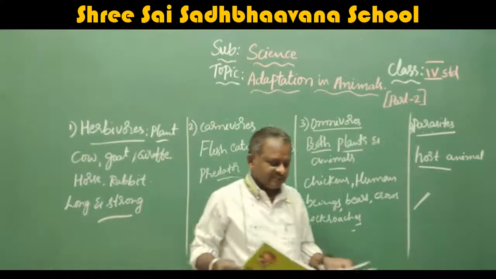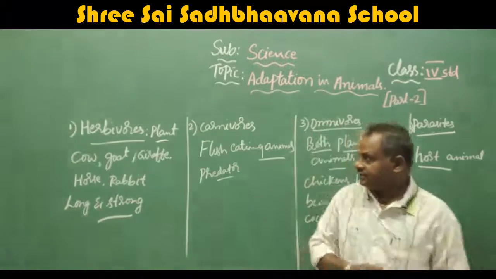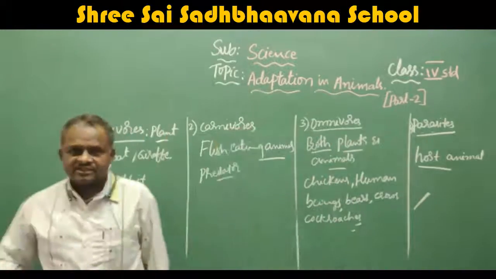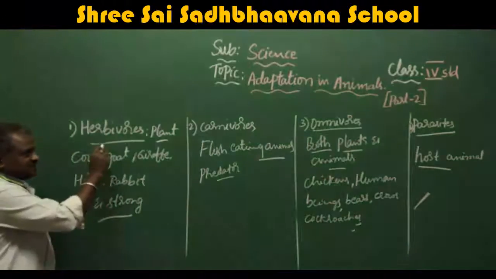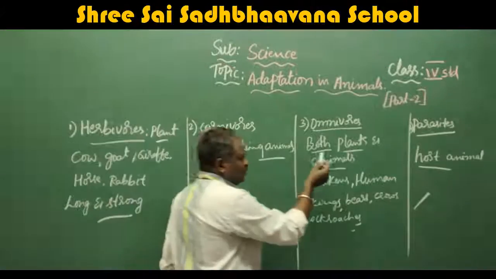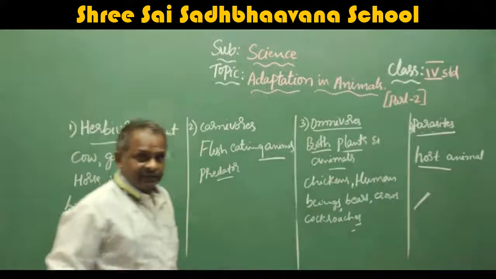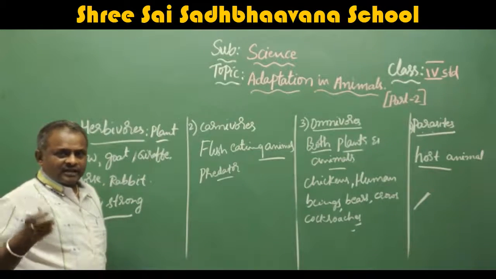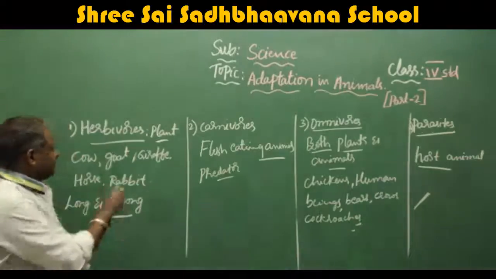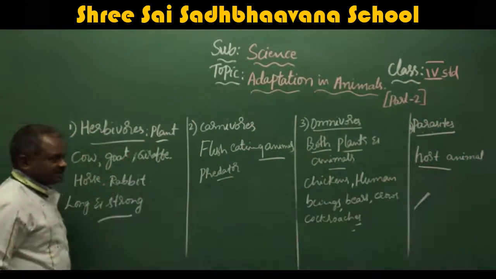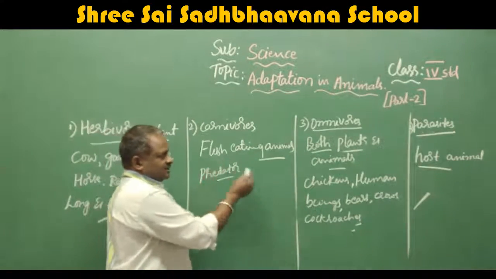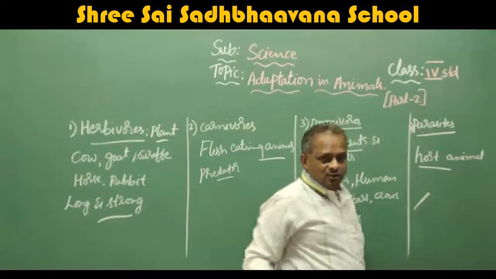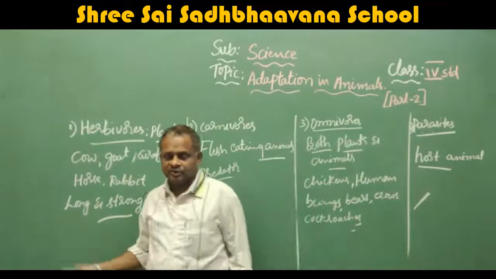Next, adaptation for survival. This is about the food, how they have adapted for the food. The animals are grouped into four groups, that is herbivorous, carnivorous, omnivorous, and parasites, according to what they eat, what their food habits are. Herbivorous eats only plants, carnivorous eats flesh, omnivorous both plants and animals, and parasites depend on the host animal.